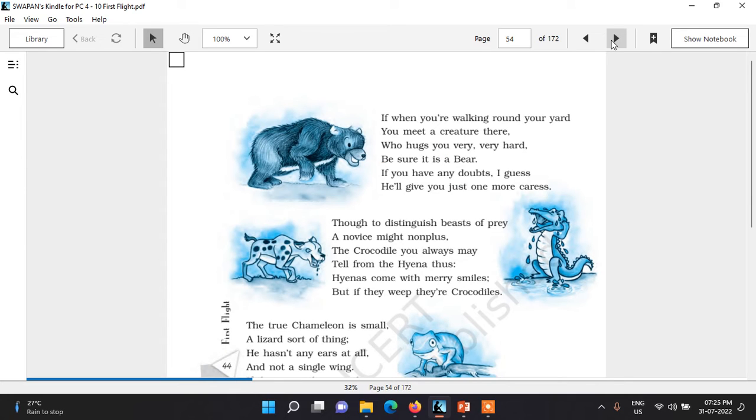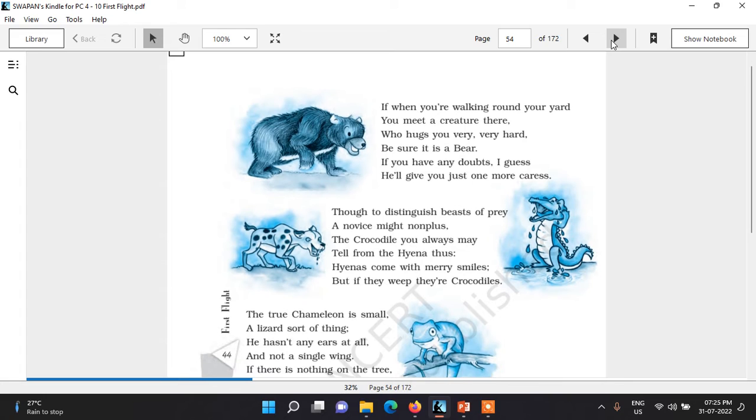In the next stanza, eared, hard AA, there, beer BB, guess, caress CC. Similarly in the next stanza, pray, may AA, non plus, does BB, smiles, crocodiles CC.